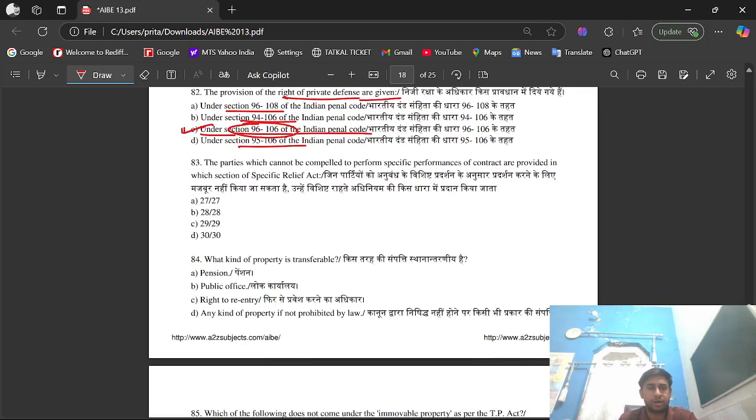Question number 83. The parties which cannot be compelled to perform a specific performance of contract are provided in which section of the Specific Relief Act? Options: section 27, section 28, section 29, section 30. The right option is option B, that is section 28.